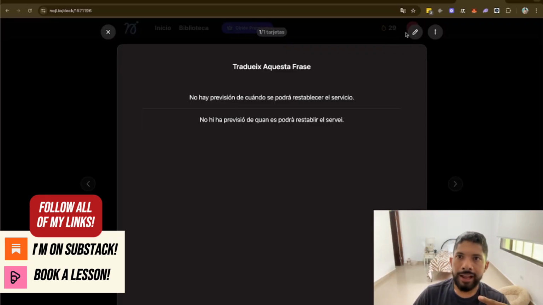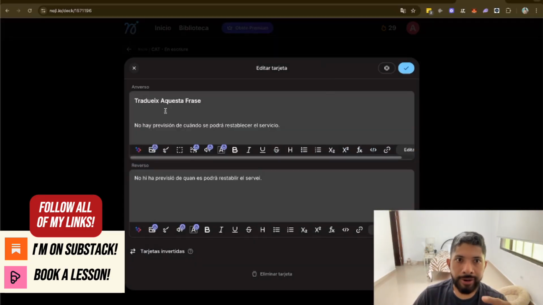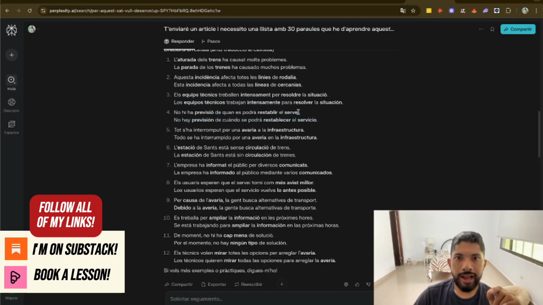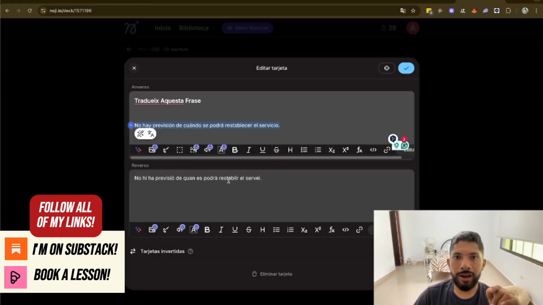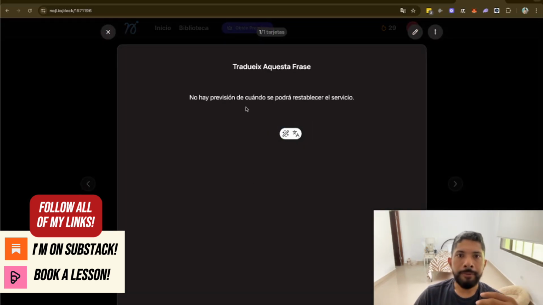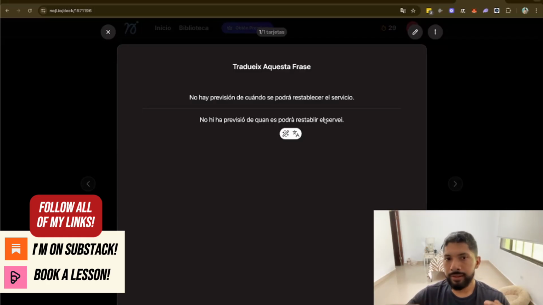What I did in here is that when I opened the app, the editor, I requested to put a title in here. I put the Spanish version, which should be this one here below, and I put the Catalan version right on the reverse. So whenever I open the question, let it render for a moment, I'll get this on the front, and if I click it, I'll get the answer on the back. This is a good way for you to not only collect as many keywords as you can, but also keep practicing, not forget the keywords and build a habit from it.